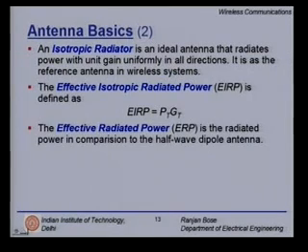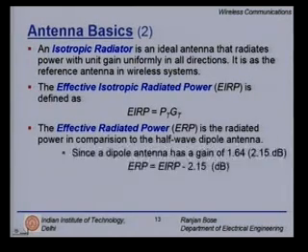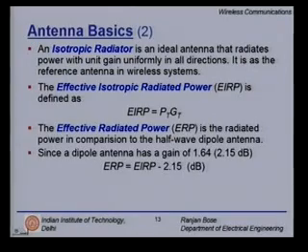The effective radiated power, ERP, is the radiated power in comparison to the half wave dipole antenna. Since the dipole antenna has a gain of 1.64, this can be found out from some basic antenna equations, which is equal to 2.15 dB, the ERP is nothing but EIRP minus 2.15 dB. Frequently, we would like to code these figures in dB because the free space equation translates into a series of additions. The products become summations. So, dB is a very comfortable way to express these things.